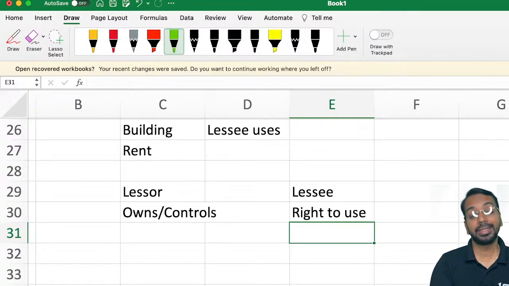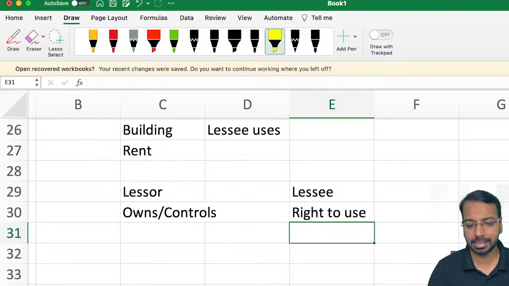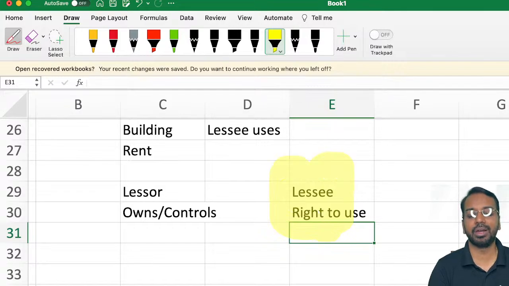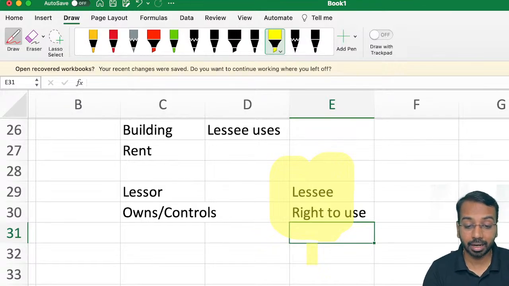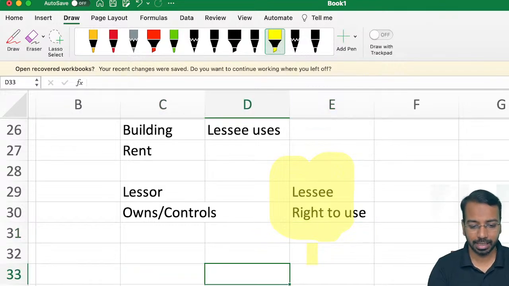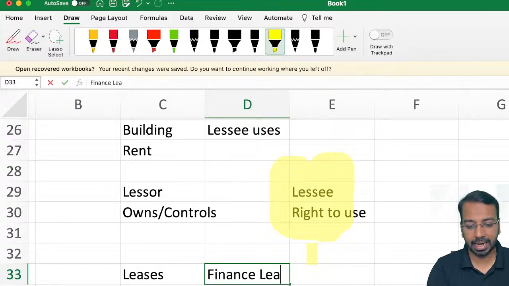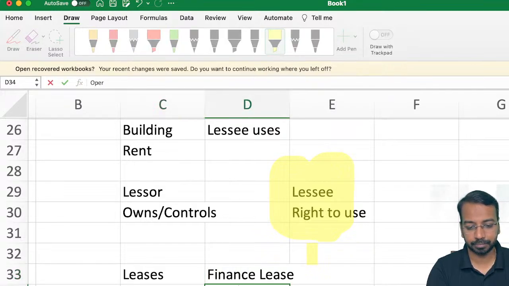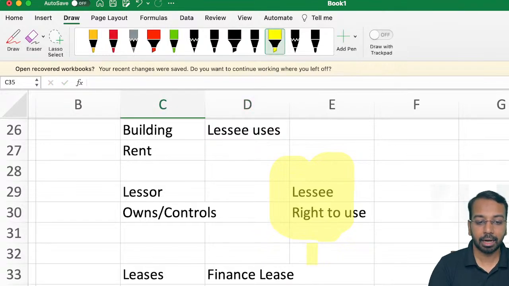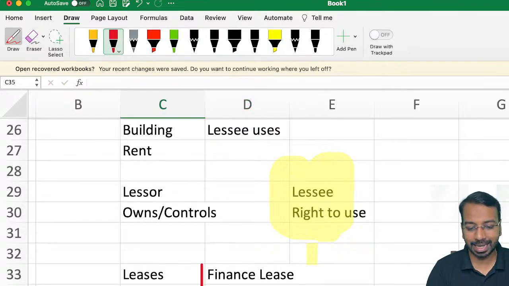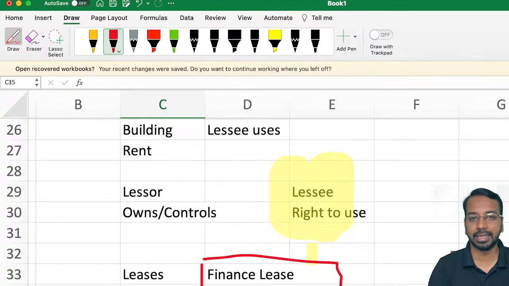Okay. Now this standard, when you talk about accounting for leases, largely focuses on lessee. Most of the things that we learn will be from the point of view of the lessee. About 70% will be from the point of view of lessee, and about 30% from the point of view of lessor. Now when it comes to lessee accounting, subsequently we will understand that there is a finance lease and then there is an operating lease. These are two classifications. Now one thing you have to keep in mind is that this classification of finance lease and operating lease is not relevant from the lessee's point of view.